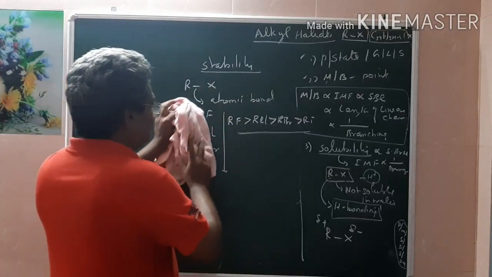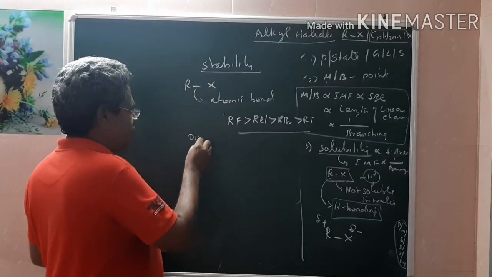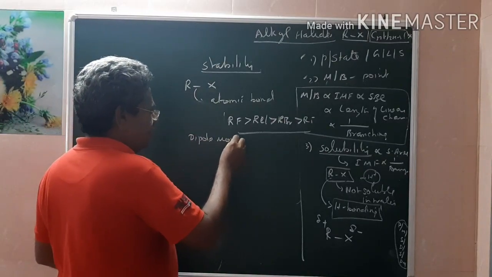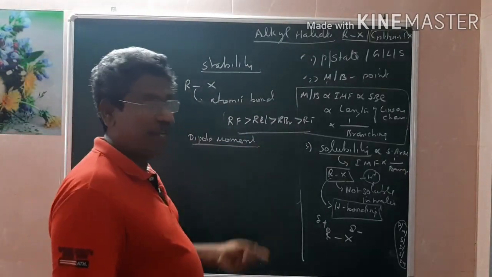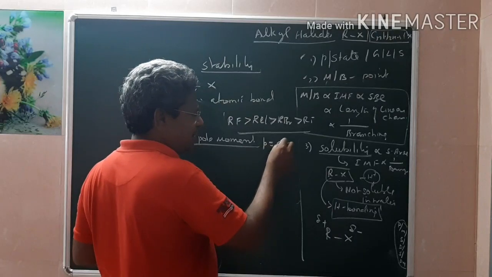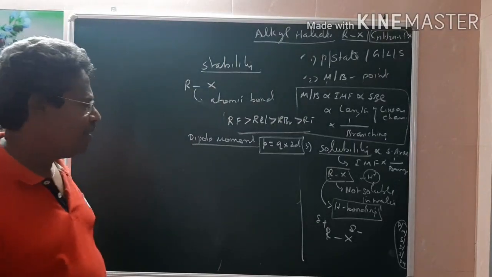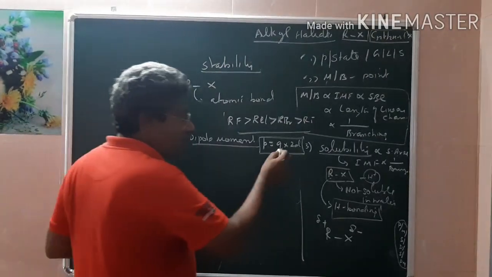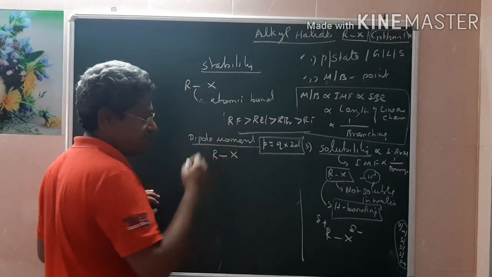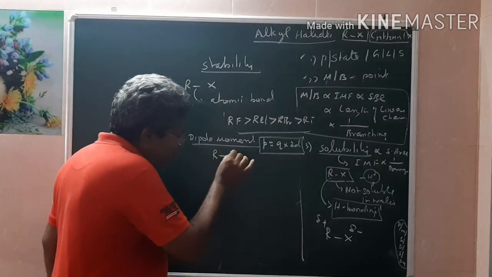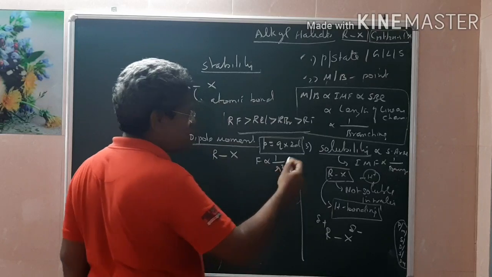And finally, one more thing we have to think about is dipole moment. I think you can recall the expression for dipole moment. It is given in physics as Q into the distance between the two charges, 2d. This charge and the distance between the two depend upon the interatomic bond, R and X. If the force of attraction between the two increases, the distance will decrease, that is, force of attraction is inversely proportional to the square of the distance.